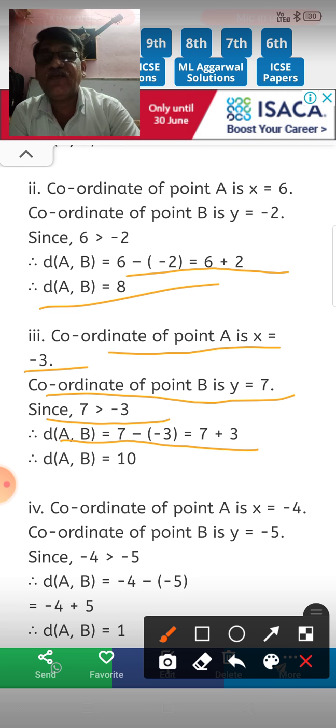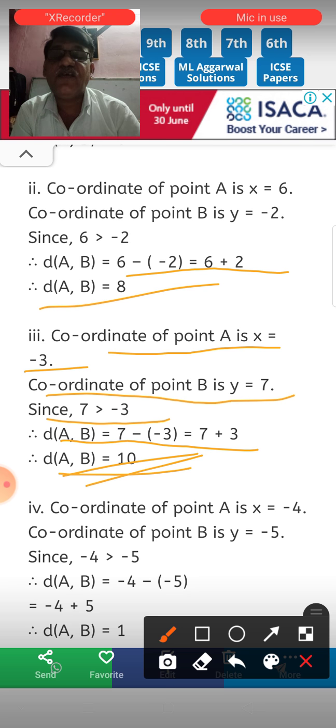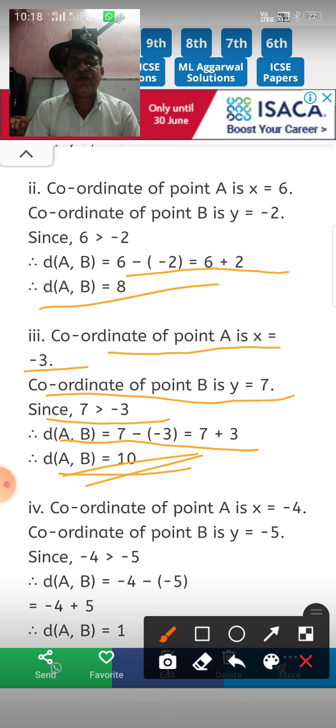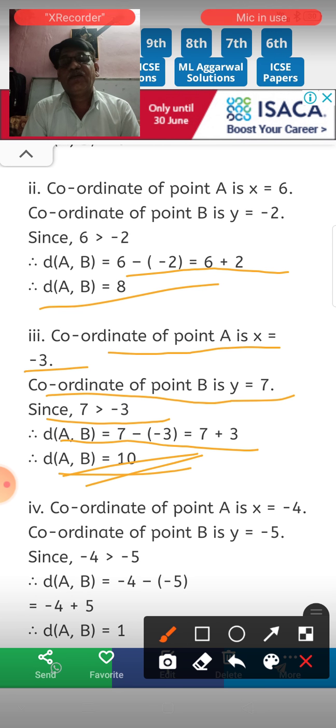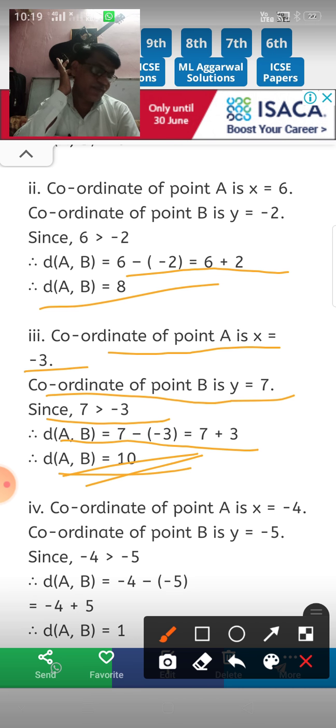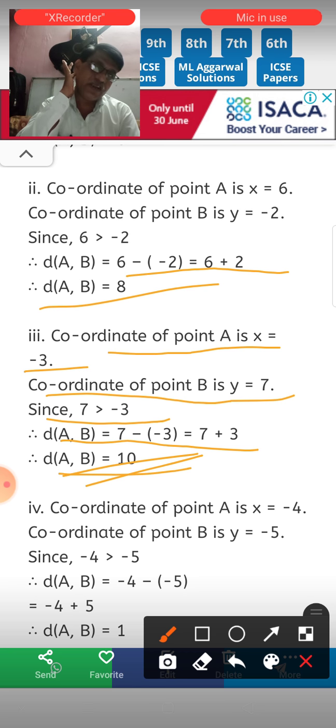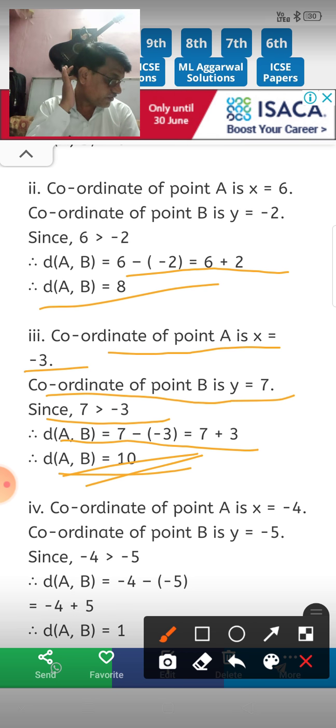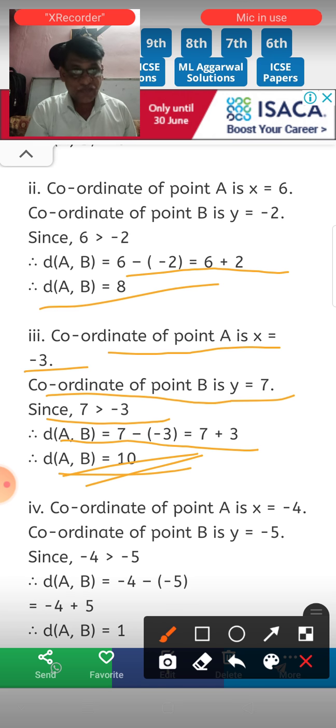Therefore distance AB is equal to 10. You get it? Okay, 2 questions we already cleared, first question and second question. In the second question I already solved 3 sub questions, and you have to solve the remaining sub questions.